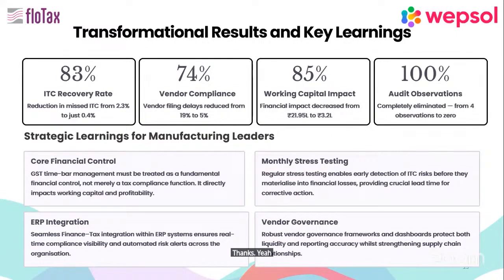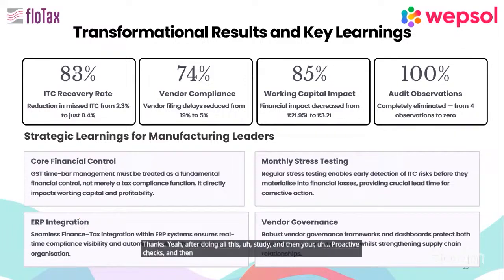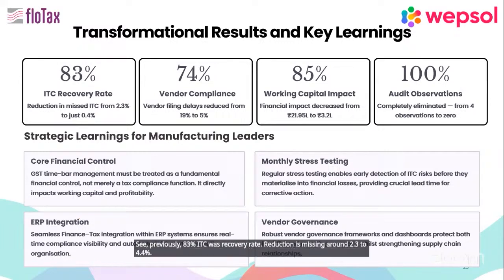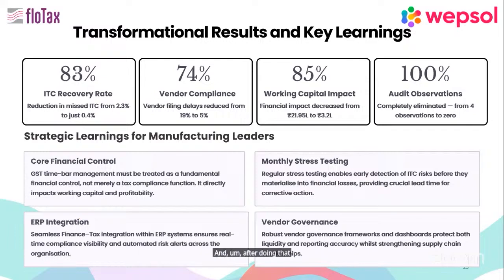Yeah, after doing all this study, your proactive checks and your deep study of identifying the root cause, how are the transformation results and the learnings coming? See, previously the ITC recovery rate was 83%. Missing ITC was around 2.3 to 4.4%. And after doing that, reduction in missing ITC is from 2.3% to just 0.4%. And there's a 74% improvement in vendor compliances. Earlier it was 19% to 5%.